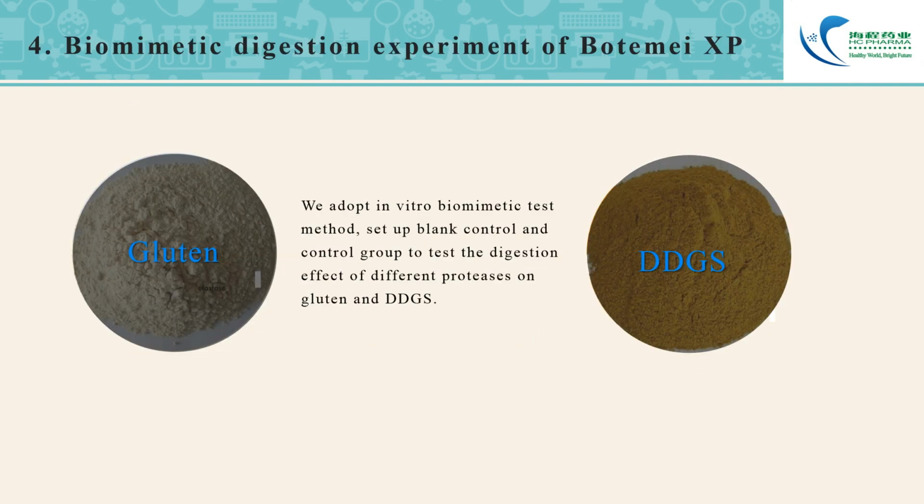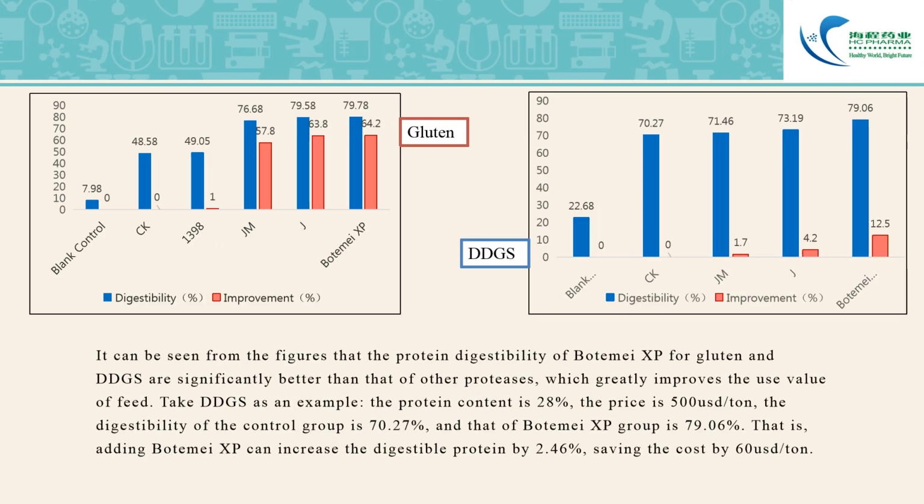We adopt the in vitro biomimetic test method, set up blank control and control groups to test the digestion effect of different proteases on gluten and DDGS. It can be seen from the figures that the protein digestibility of Botemei XP for gluten and DDGS is significantly better than that of other proteases, which greatly improves the use value of feed.